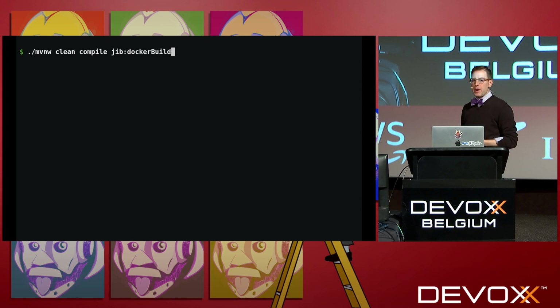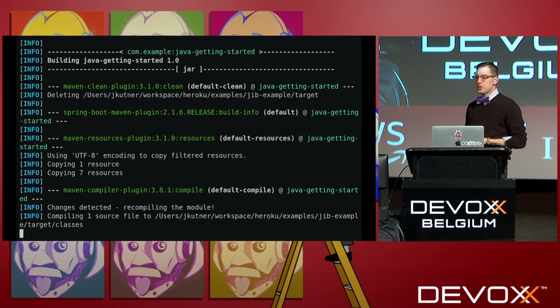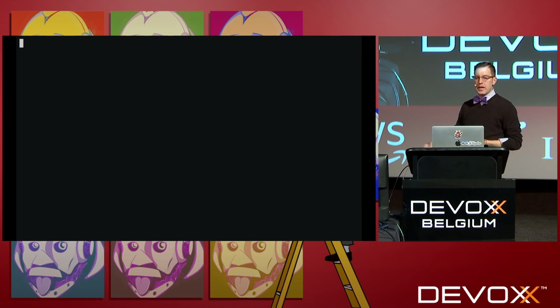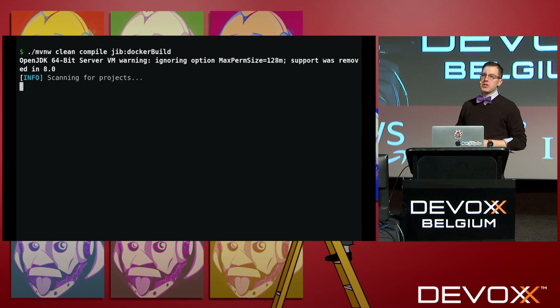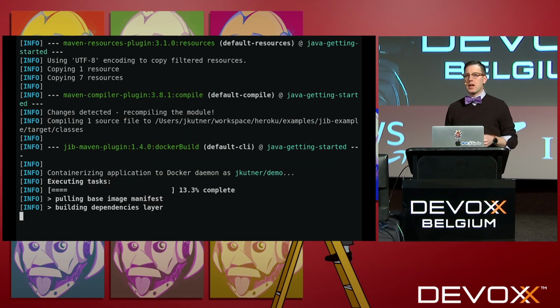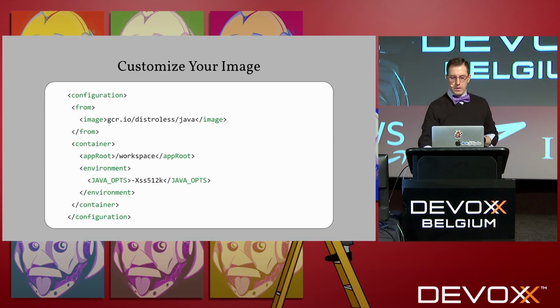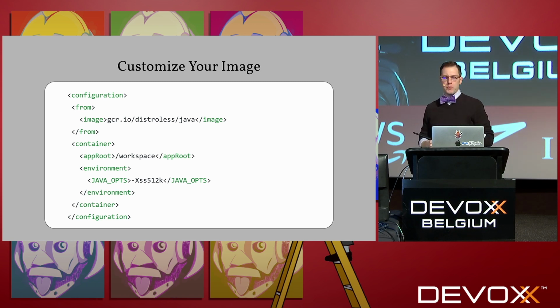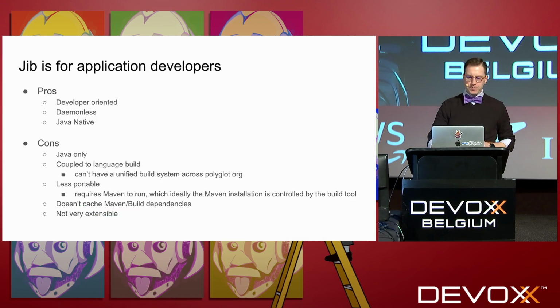So here's what it looks like. I'm running Maven clean compile on a just simple Spring Boot application. You can see it goes through the normal build process, and then at the very end, it exports that Docker image. Just like any other Docker image, I can run it with Docker run. I can Docker push it. There are some configuration options within the plugin for what base image you're using. You can add environment variables, change some directories. Some very basic things, but it's not a super powerful configuration mechanism.